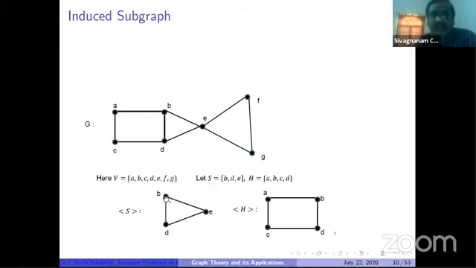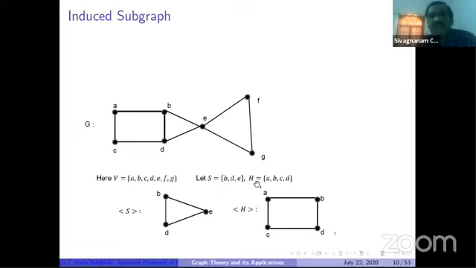So I can plot B, D, E. Then what is the relation? In the original graph G, B and E are adjacent, so here also adjacent. B and D are adjacent, so here also adjacent. D and E are adjacent, here also adjacent. So this is called the induced subgraph, which is induced by S, and I denote this by this notation. So in this example, this is the induced graph.